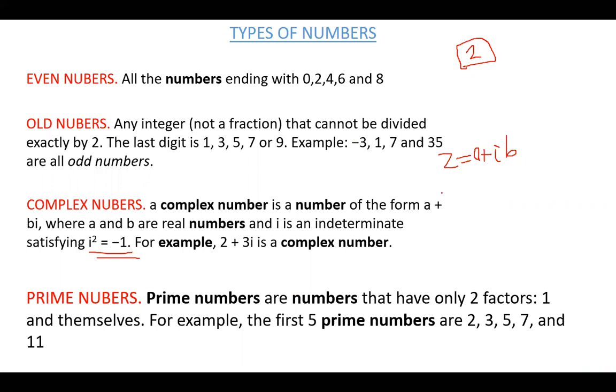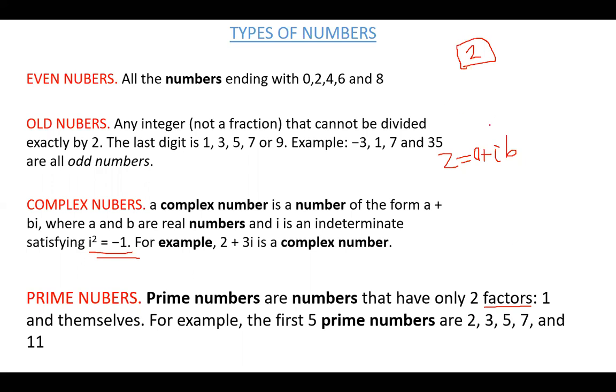You have to understand what a factor is. A factor is a number that can go into another number without leaving a remainder. So when we say these are numbers with only two factors, we simply mean these are numbers which only have two numbers that can go into them without leaving a remainder.